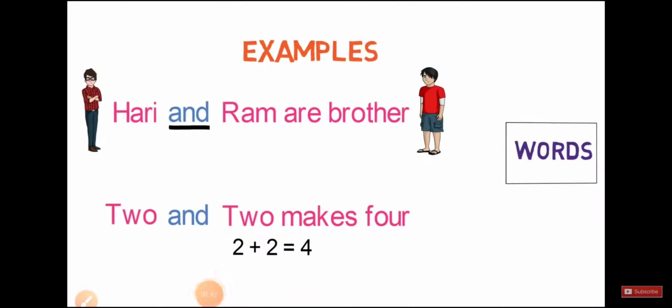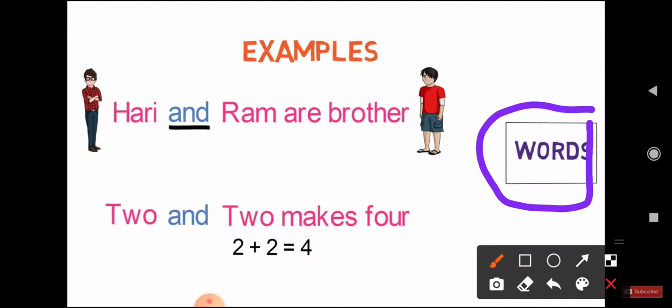Okay children. We already know that conjunction is a word which joins or connects words, sentences and clauses. Now let me give you some examples of how they connect words. First we will see how a conjunction joins two words. See here, Hari and Ram are brothers.